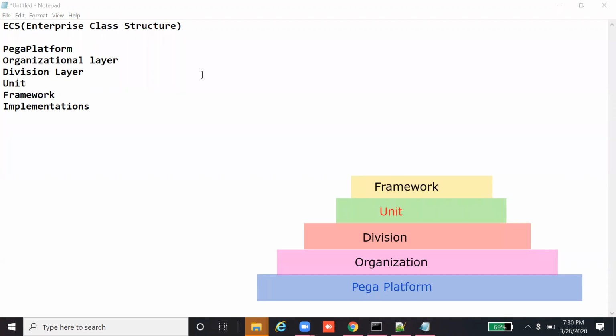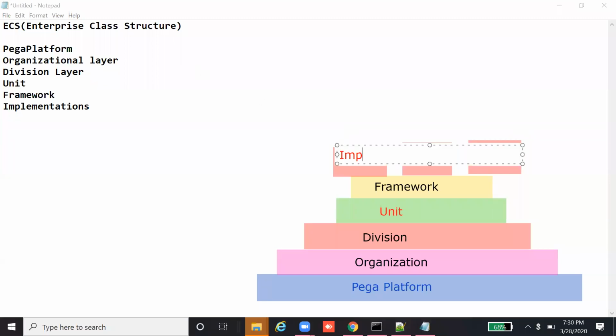Finally, on top of the framework, we will have multiple implementations. It might be one or two or n number of implementations on top of the framework, which can utilize code from the framework layer.